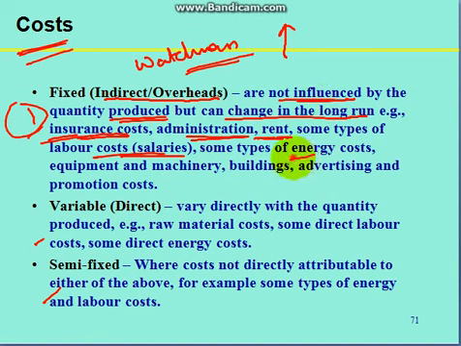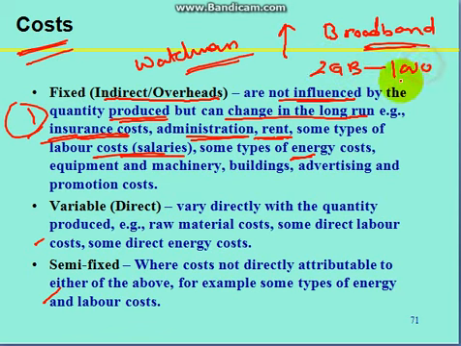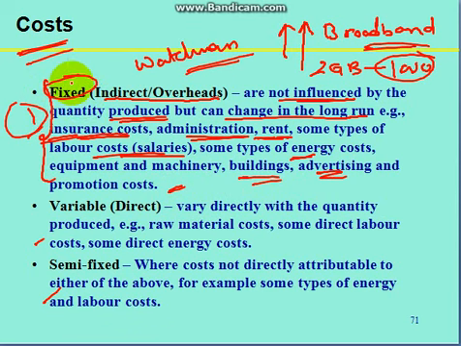Or some type of energy cost, for example, basic energy cost. If you took the connection of broadband, say for example internet connectivity, and if they offer you basic plans, say for example up to 2 GB usage, monthly rental will be 1000, that is fixed, but if you use more than that, that cost is going to vary. So some type of energy cost are also fixed. Even the building cost, advertising cost, basic promotion cost are also, some parts are fixed. So this is nothing but the indirect overheads, it comes under fixed cost.